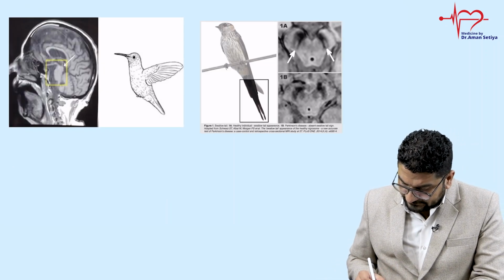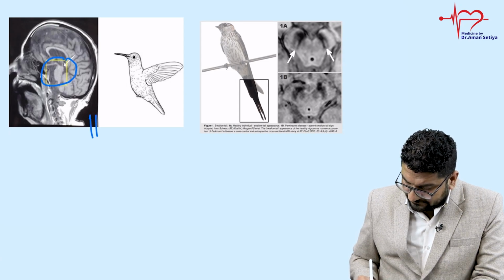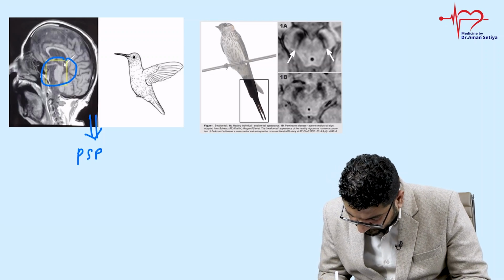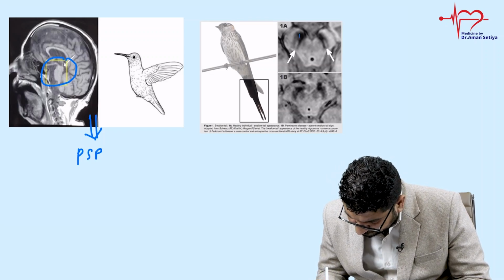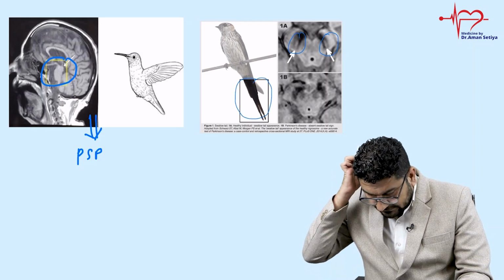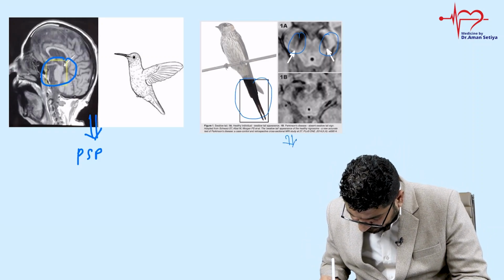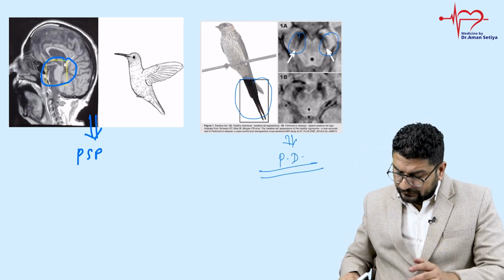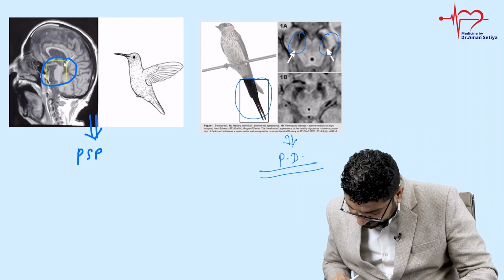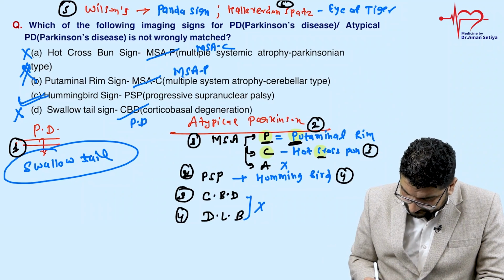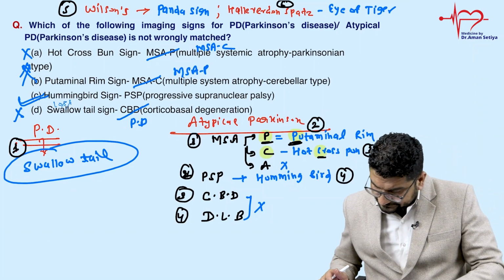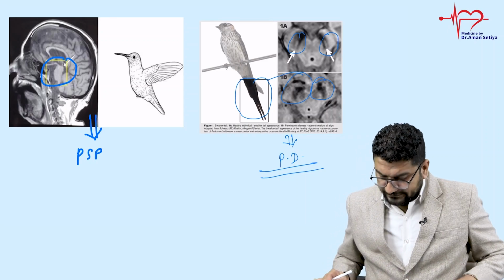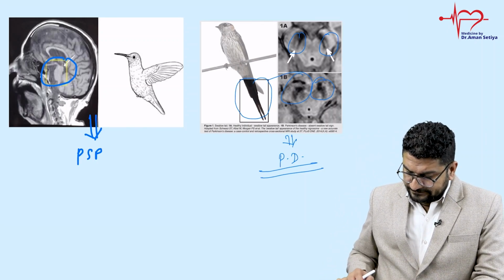Then you can notice here, this is hummingbird sign. Hummingbird sign we see in a patient with PSP. And this is something, if you see here, we call this loss of swallowtail sign. You can see this tail, this is lost in a patient with Parkinson disease. Actually, it is not called swallowtail; the actual full name is loss of swallowtail sign. Normally it is present, but here it will have disappeared. So these are the signs.